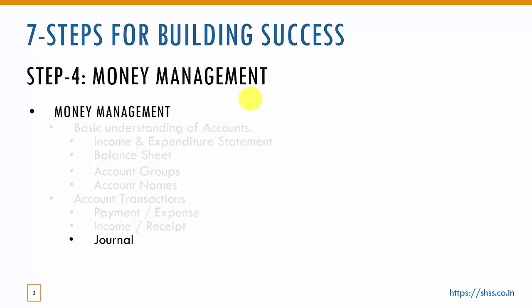In that case, we will use journal to post the entries. I will show you an example so that you can easily understand. Contra is depositing money to bank, withdrawing money from bank, or transferring money from bank to bank. These transactions have to be recorded under Contra. Then we can see the transactions of a particular bank or cash or expenditure using the ledger report. That's it.